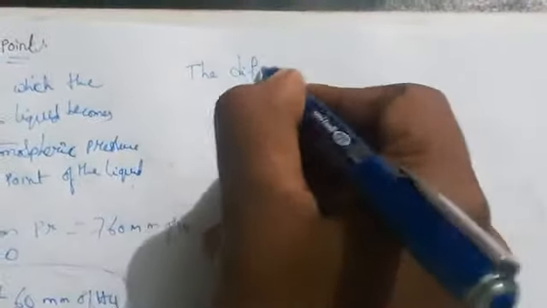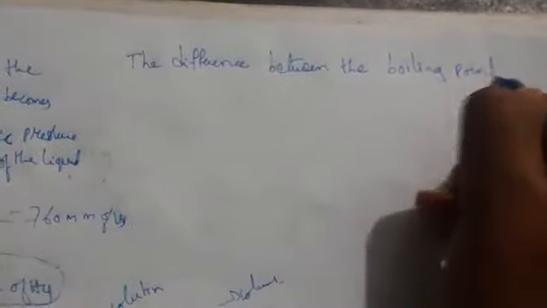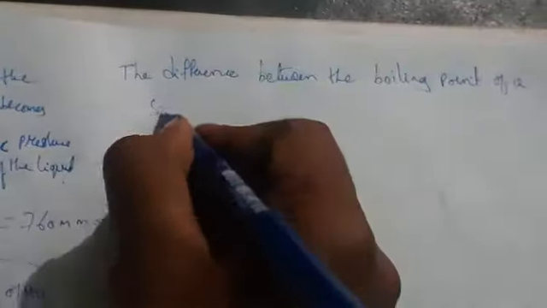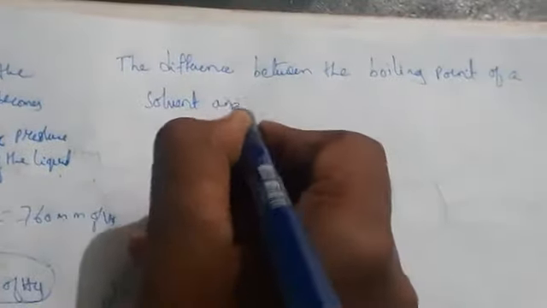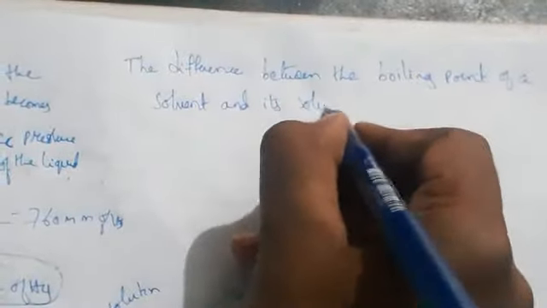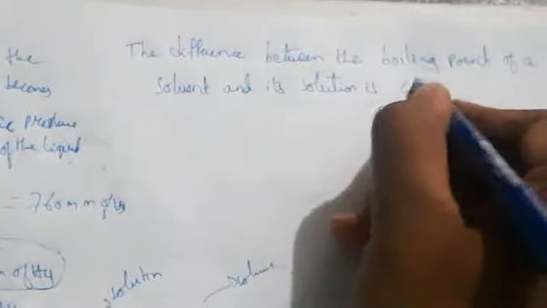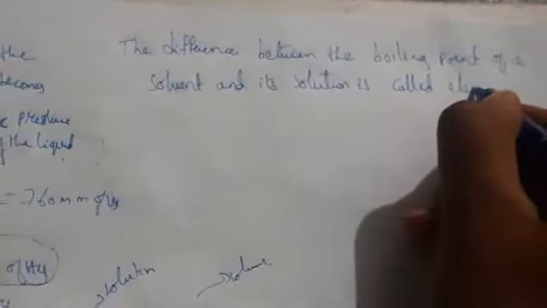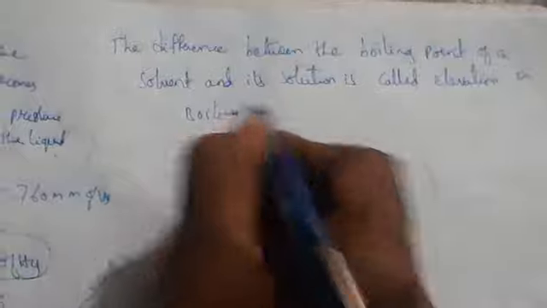According to the example I have spoken, what is the definition we are going to get? The difference between the boiling point of a solvent and its solution, we call it elevation in boiling point. Okay, so this is the definition.